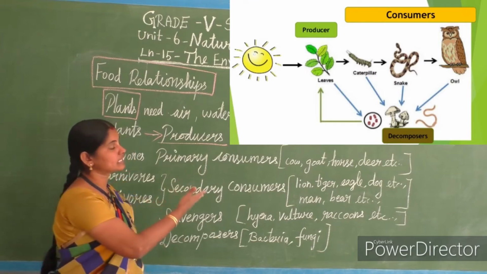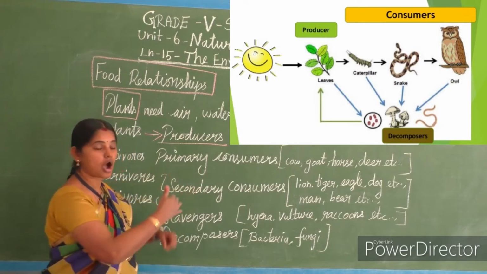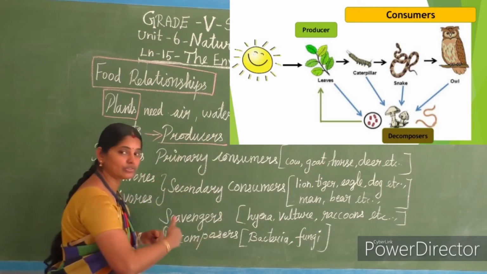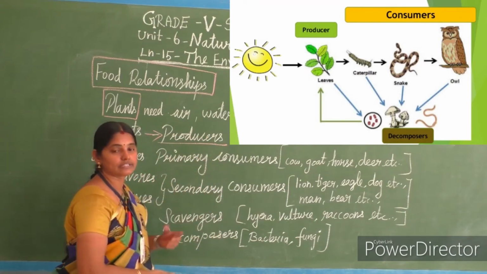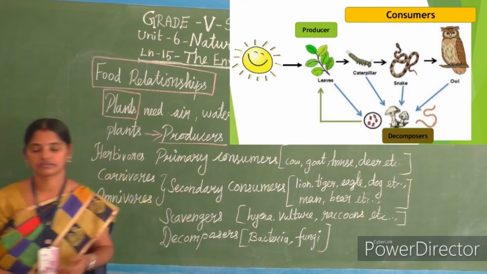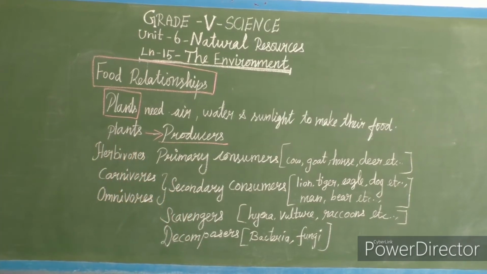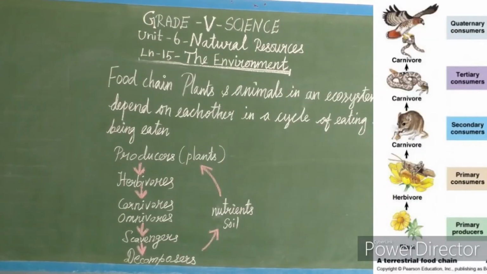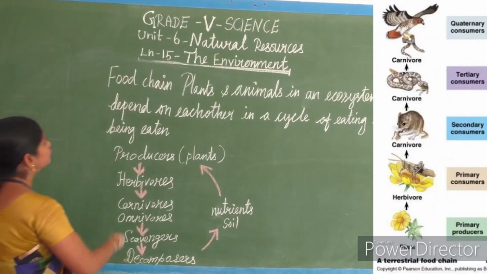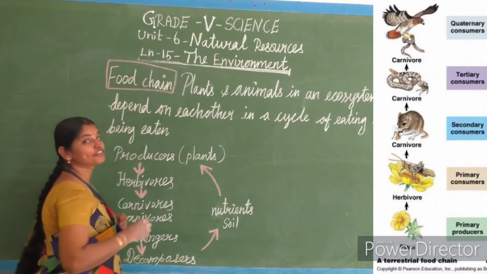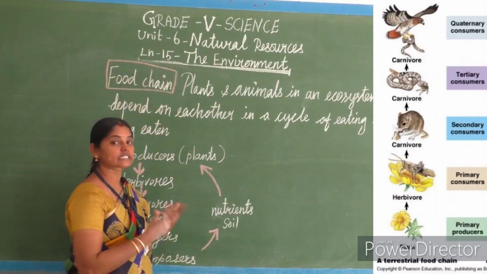So now we'll see about the food chain, how this ecosystem works, how the cycle, as I said, comes. So now we'll see about the food chain. Food chain. What chain? Food chain.